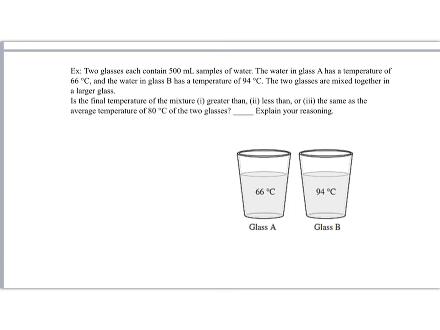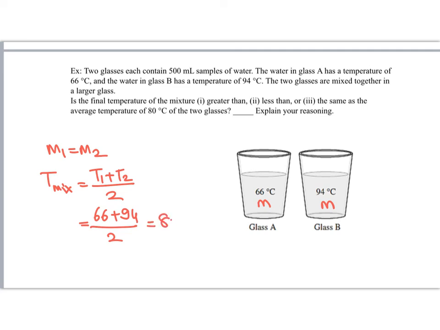Two glasses each contain the same 500 milliliters of water. A has a temperature of 66 and B has a temperature of 94. They are mixed together, so the final temperature, if the masses are equal, will be equal to the average of their temperatures. So here 66 plus 94 over 2, they will have an equilibrium temperature equal to 80 degrees centigrade.